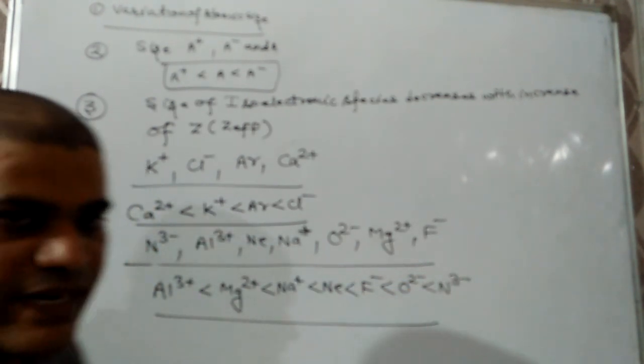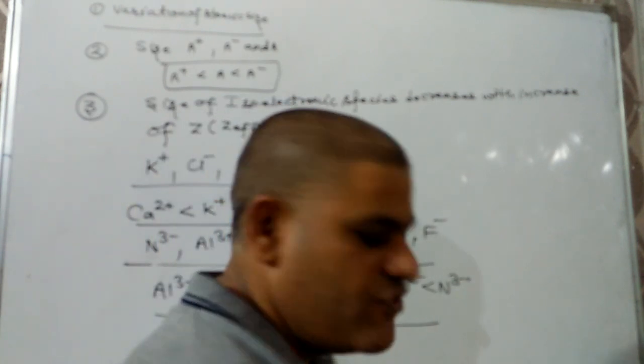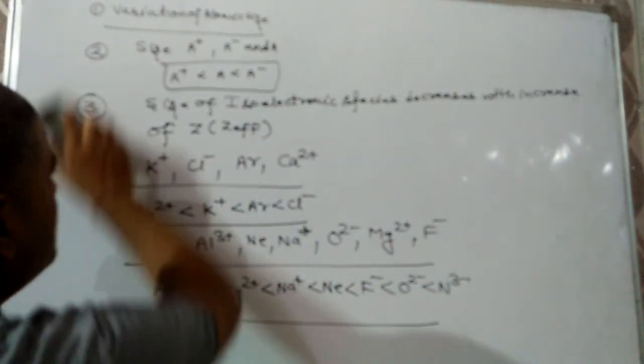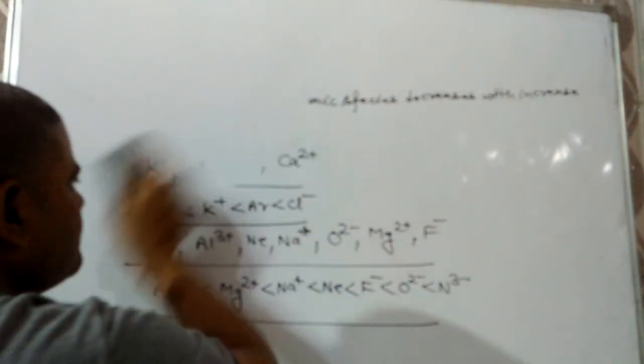I hope you understand the topic of effective nuclear charge and its consequences. Now we have to discuss variation of atomic size in period and group.